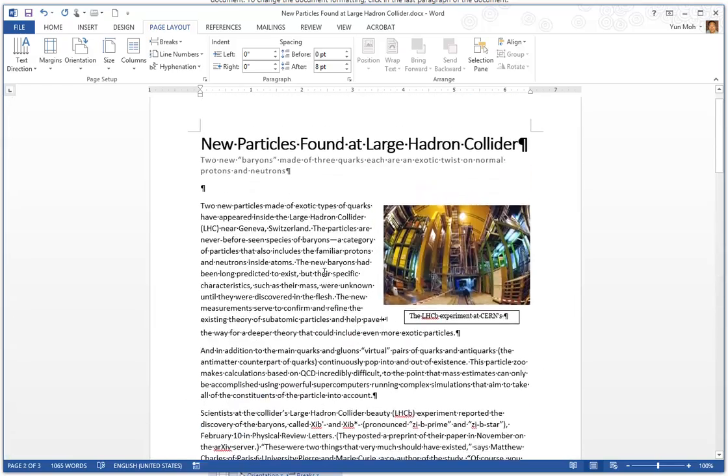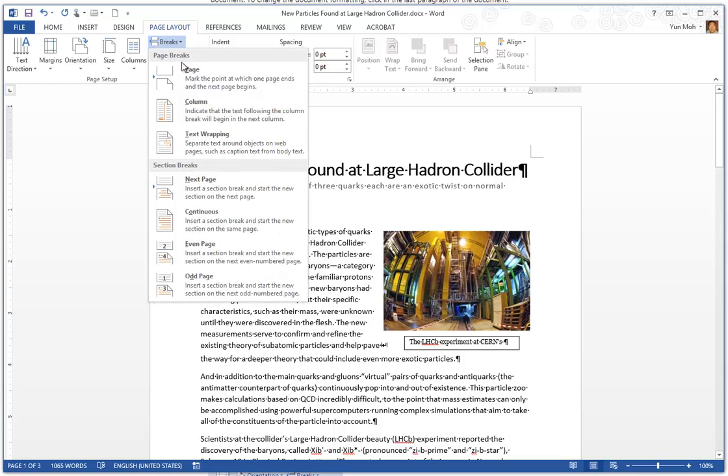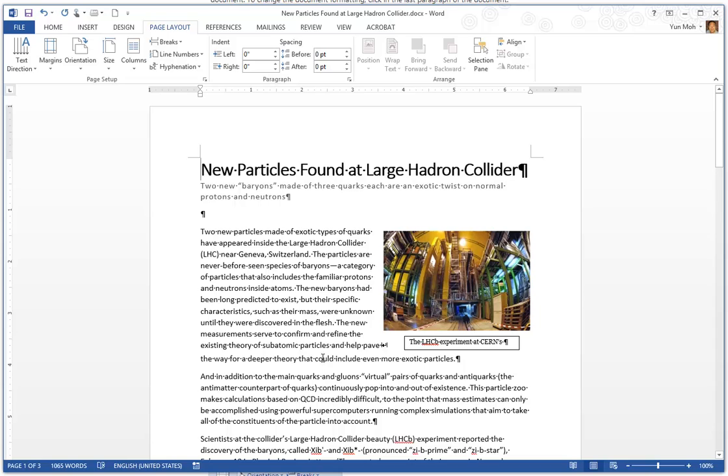So this is back to the original, and let's talk about odd page and even page section breaks. Currently my insertion point is blinking on page 1.